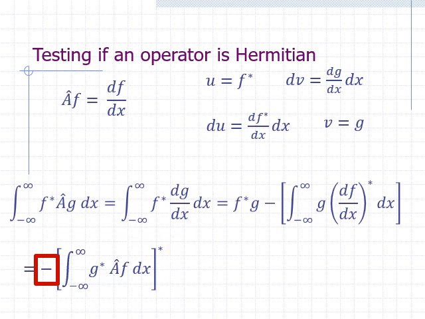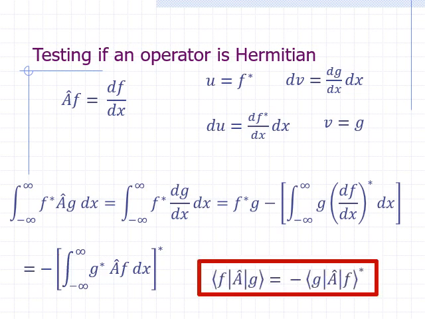Because of this negative sign, we conclude that an operator that yields the derivative of a function is not a Hermitian operator. In Dirac notation, we have just shown that bracket f A hat g is equal to the negative of bracket g A hat f star, which means that A is not Hermitian.